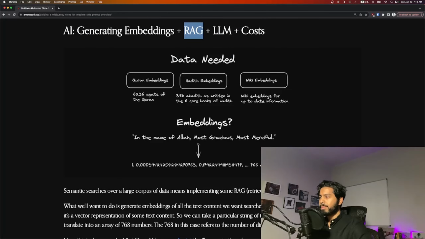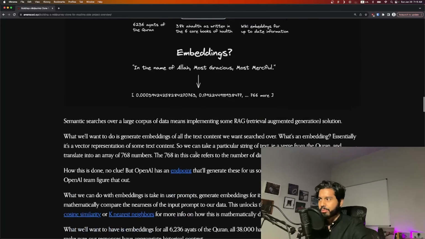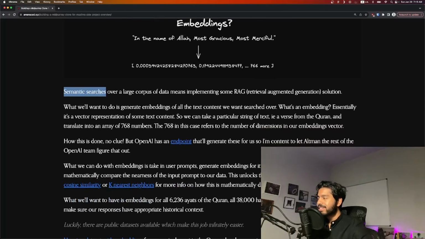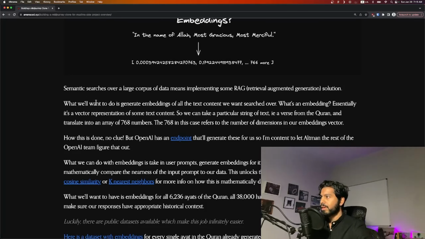We're going to create some embeddings. That'll be the core engine of how this app works. Semantic searches over a large corpus of data typically will mean implementing some type of retrieval augmented generation solution. So how this actually works is you will generate embeddings of all the text content we want searched over.